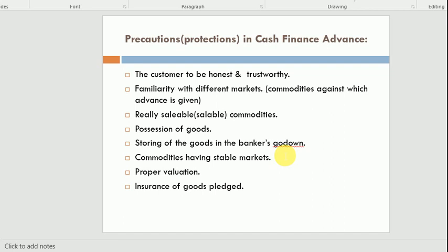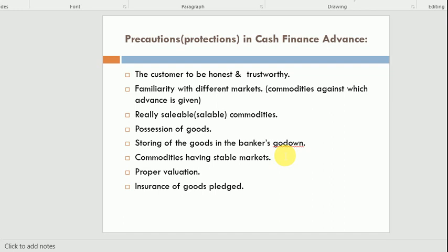Similarly, storing of the goods in the banker's godown. You will provide the goods as a security to the bank, so the bank will store them in their godowns or in a specific place. The bank doesn't have the right to use these goods, but they have the right of possession. They don't have the right of use, but have the right of possession.